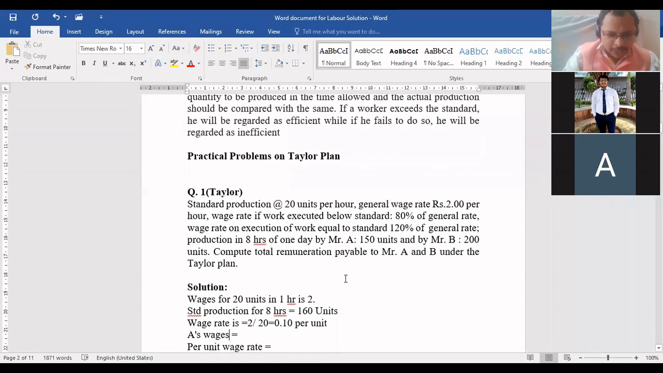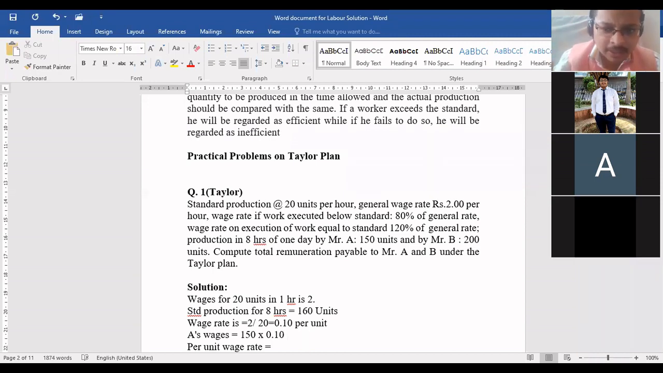So now see how to calculate the wages of Mr. A. It is based on piece rate, so the payment will be made accordingly. How many units has Mr. A produced? 150, multiplied by the rate per unit, 0.10. That rupees 2 is the hourly rate, beta, and Taylor's plan was based on piece rate. Remember always. Don't make such a mistake.